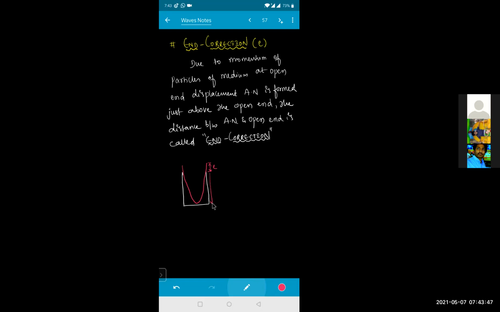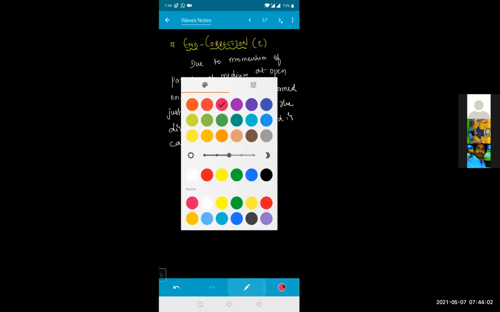And this distance is right now for me here what beta? This one is your node and this one will be your antinode. So this will become lambda by 4. So from here to here, this will be the length now. This length will be equal to how much beta? Lambda by 4 plus end correction will give me the length. Understood?